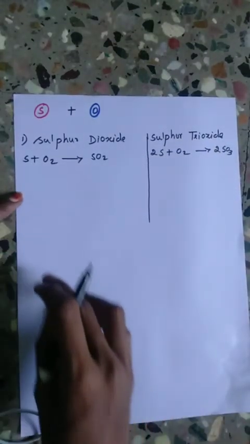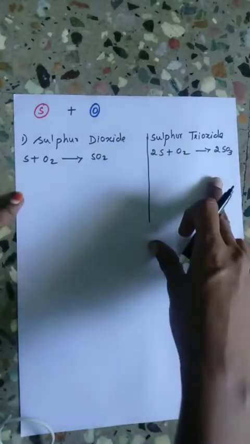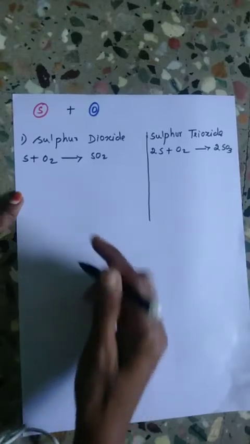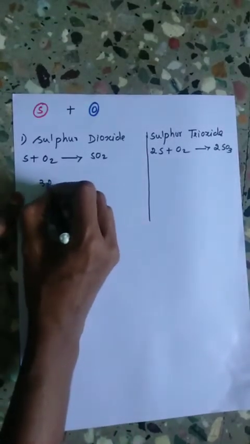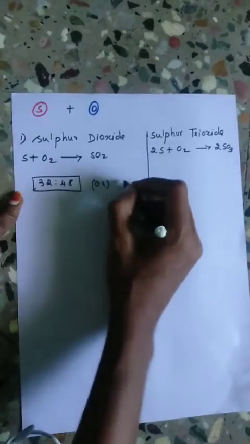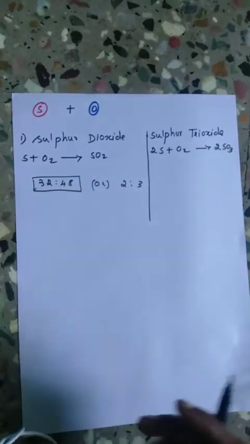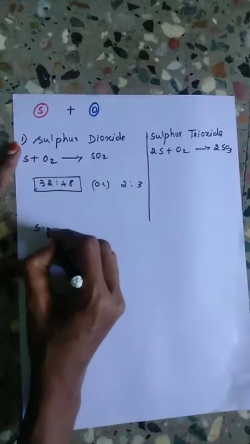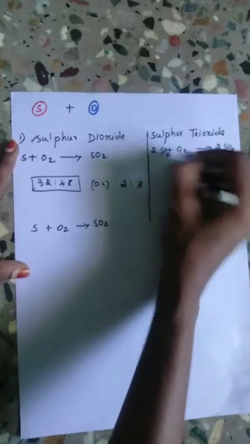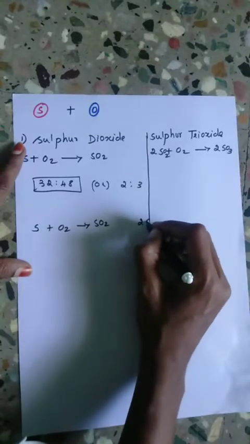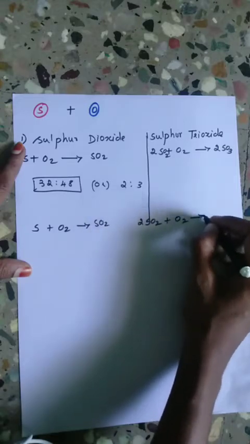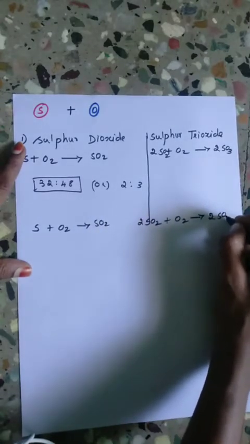So when sulfur dioxide and sulfur trioxide are formed, the masses of oxygen are in a simple ratio, that is 32:48 or 2:3. How does it come? Sulfur and oxygen give sulfur dioxide, and 2 sulfur dioxide combined with oxygen give sulfur trioxide.